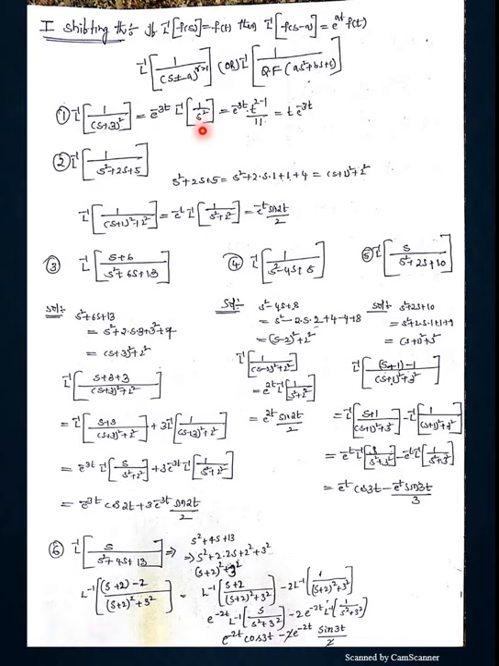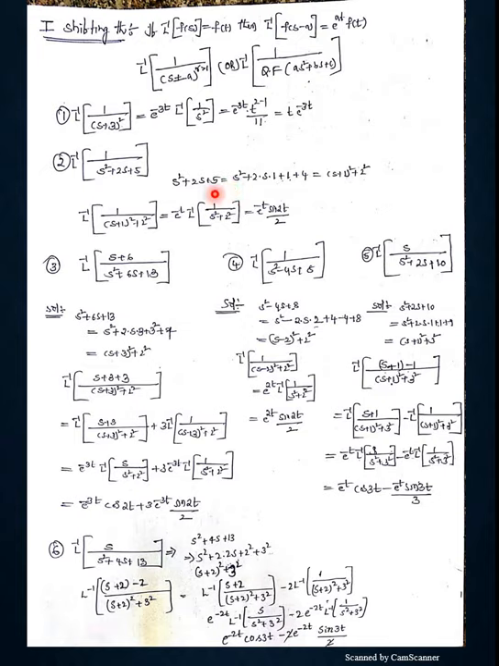L inverse of 1 by s square, I can write t power 2 minus 1 by 1 factorial. So come to the second problem, L inverse of 1 by s square plus 2s plus 5. It is not matching with the existing denominators. Then you come down to here, we know from our school classes the grouping method.